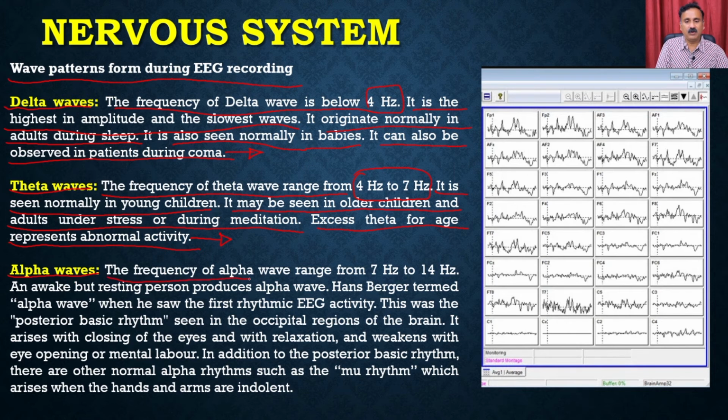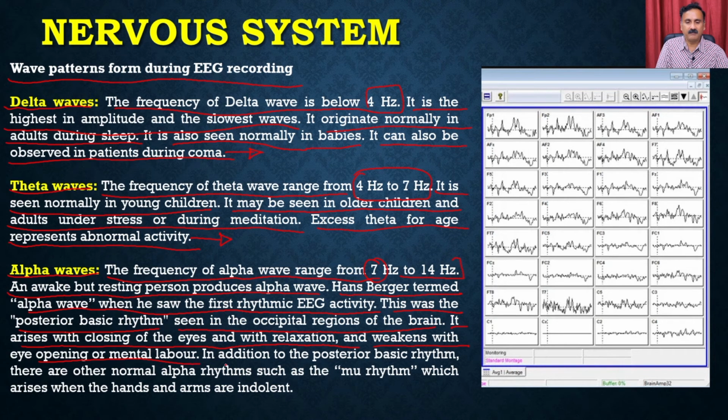The frequency of the alpha waves ranges from 7 Hertz to 14 Hertz. Awake but resting produces alpha waves. Hans Berger termed them alpha waves when he saw the first rhythmic EEG activity. This was the posterior basic rhythm seen in the occipital region of the brain. It arises with the closing of the eyelids and relaxation, and weakens with eye opening or